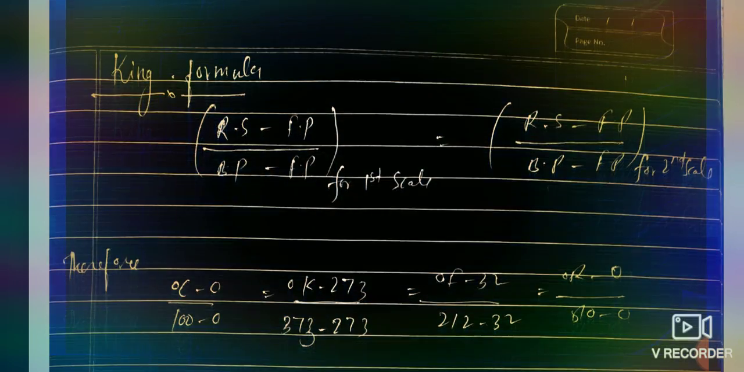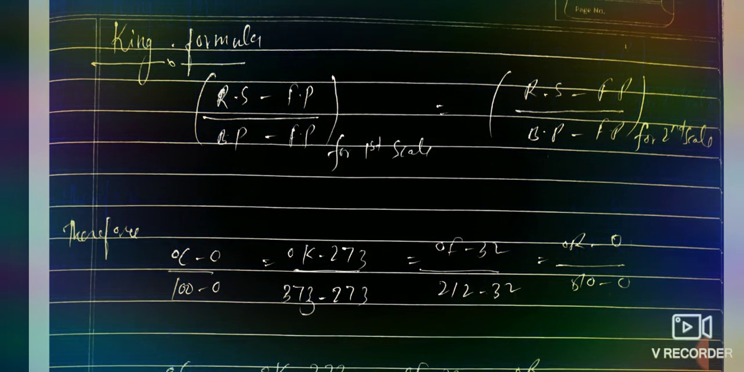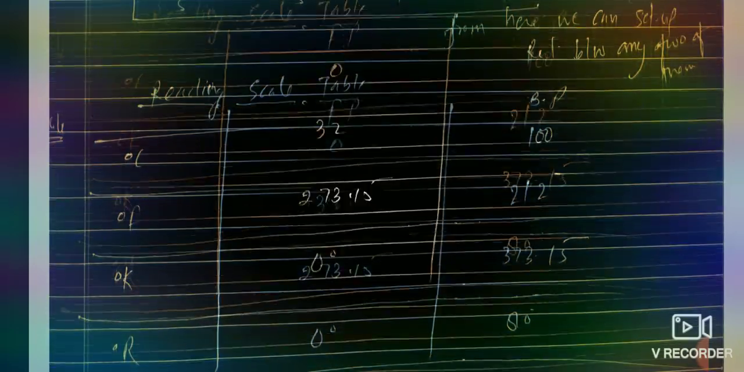The King formula is one of the most important in this whole topic. If a question is asked on the conversion of temperature, then the King formula is very useful. If you forget the formula, but you remember the King formula, then you can easily set up the relation between any two scales. So these are the concepts.